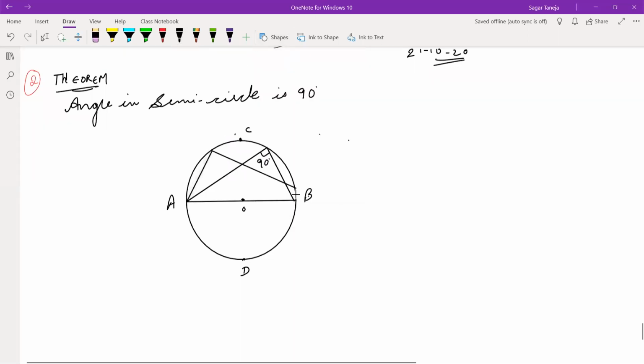If I'll draw more angles, it will also be 90 degree. So if I'll draw any angle in this semicircle, all will be 90 degree each. Keep this theorem in your mind, and you can draw the figure as well, so that you'll be able to understand. So these all angles are 90 each. Let me draw more.